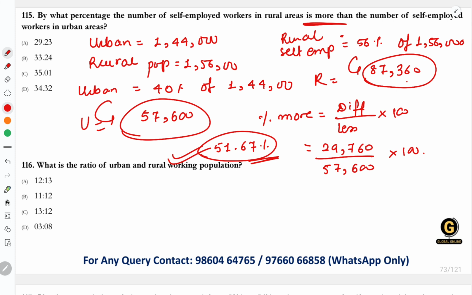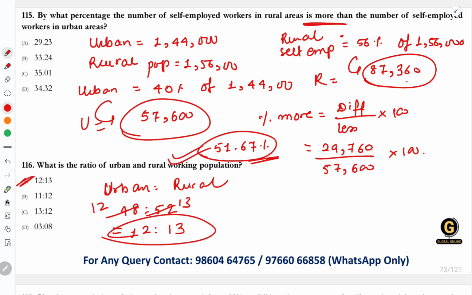Okay, moving ahead to the next question. What is the ratio of urban and rural working population? For this question, we know the urban population is 48 and rural is 52, right? So 48% of the total population is to 52% of the total population, so 48 is to 52. So the answer will be 12 is to 13, which is the correct answer for the given question. Option A is correct over here.